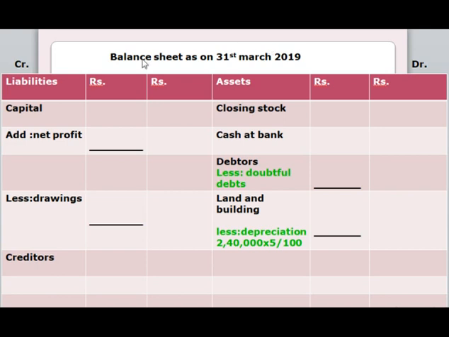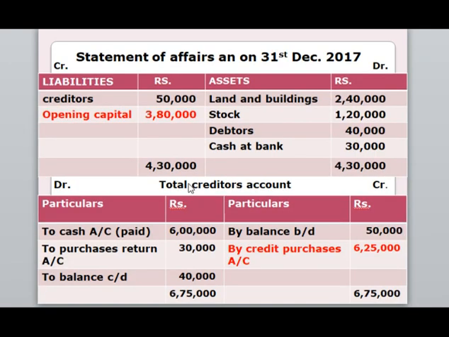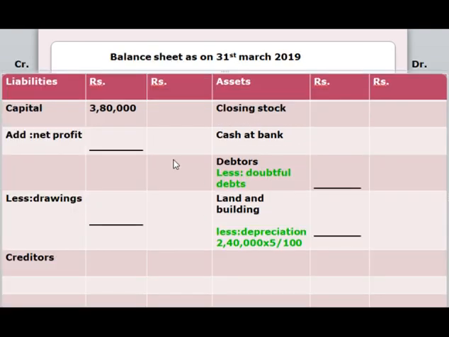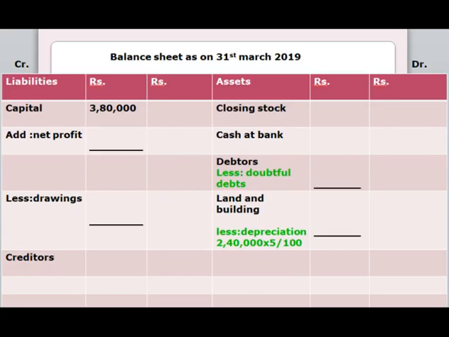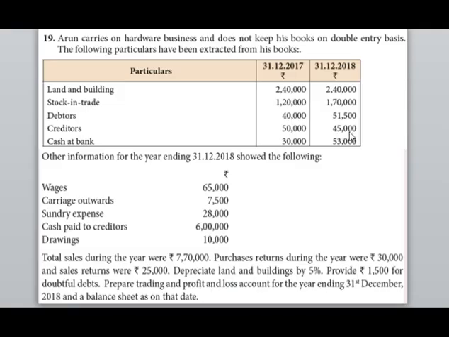Next, go for balance sheet. This is the format for our balance sheet. The amount for opening capital is 3,80,000, which we have already found. We don't know the amount of net profit, so leave it as it is. The amount of drawings is 10,000. The amount of creditors is 45,000. As we know, in the balance sheet we will use the amount of closing balances.